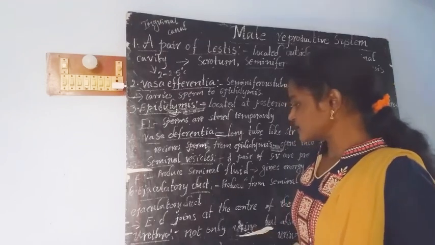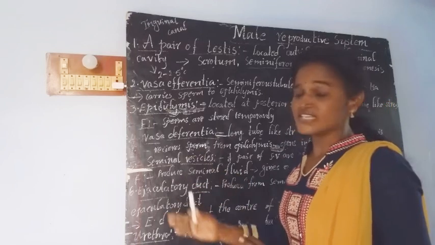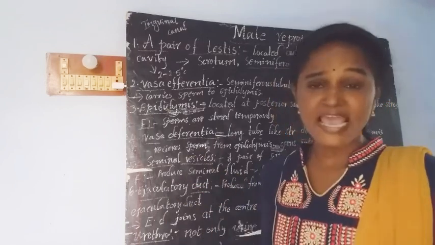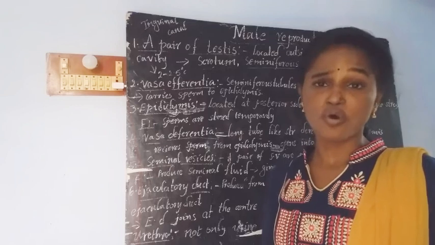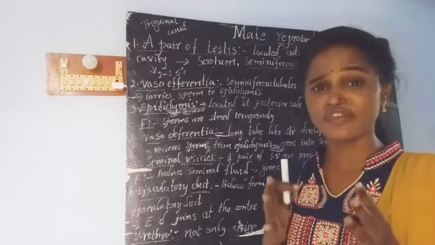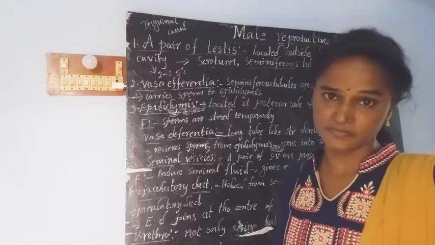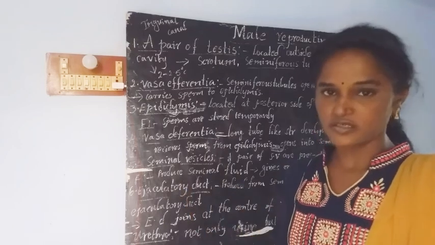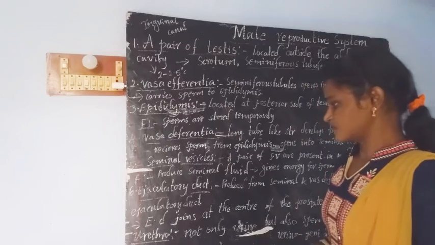Like that, the secretions produced from the seminal vesicles, Cowper's gland and prostate gland are very useful for the sperm to reach the female reproductive system.